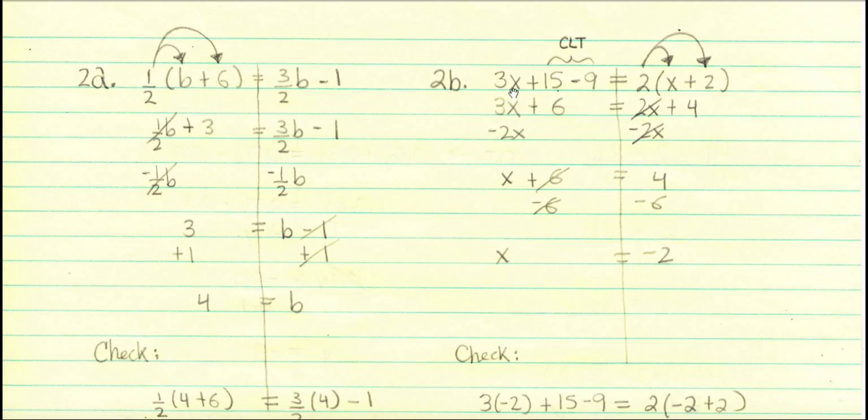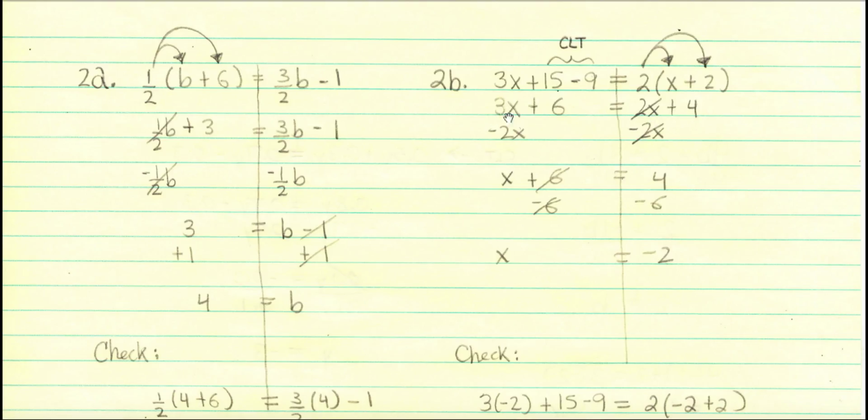Second question, 3x plus 15 minus 9 equals 2 times the quantity of x plus 2. I notice that 15 minus 9 are like terms, so I perform a little CLT. Combine like terms. 15 minus 9 is 6. Now it's time to distribute this 2. 2 times x is 2x. 2 times 2 is 4.